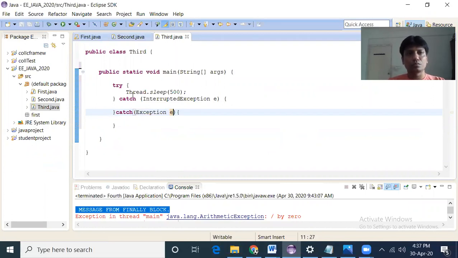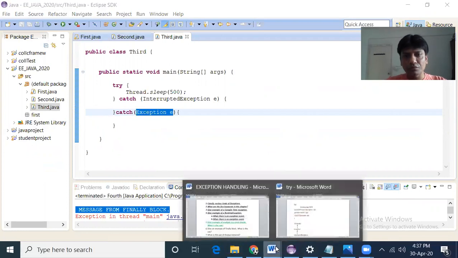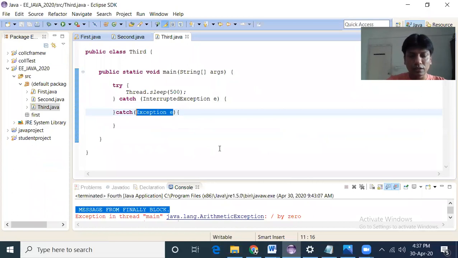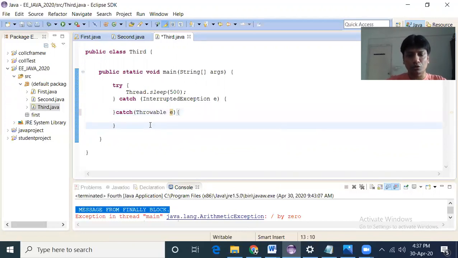And you see there is no error right now. If I want, what is the parent class of Exception? Throwable. So if I want, I can use Throwable here. You see, there is absolutely no problem.